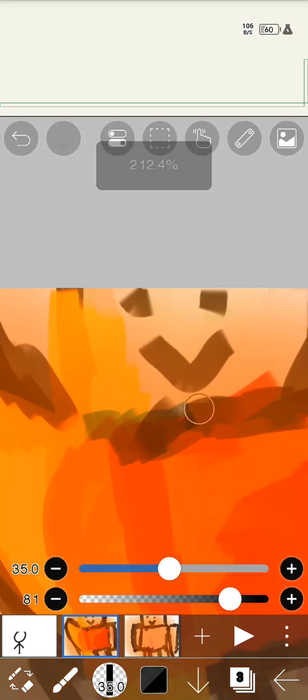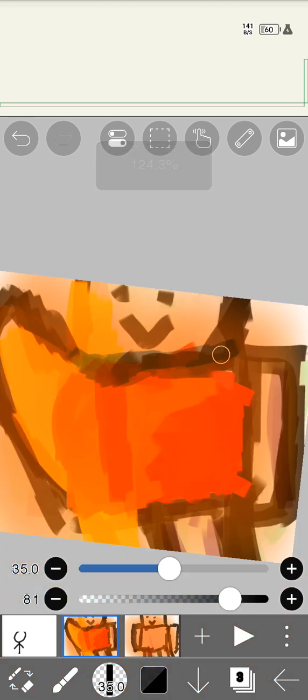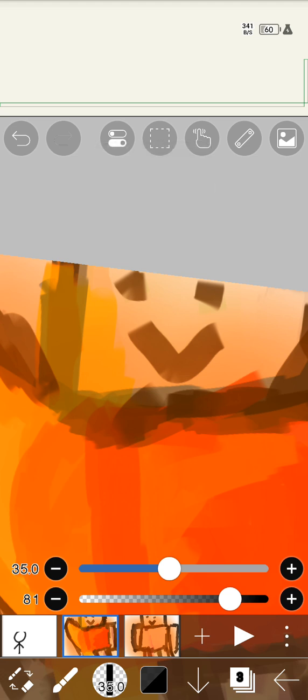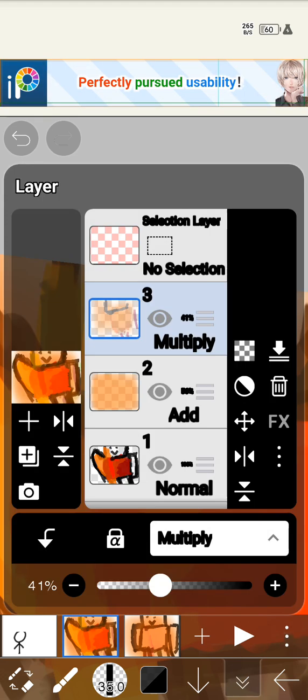What brush I use? It's the marker brush on Ibis Paint. Why use marker?